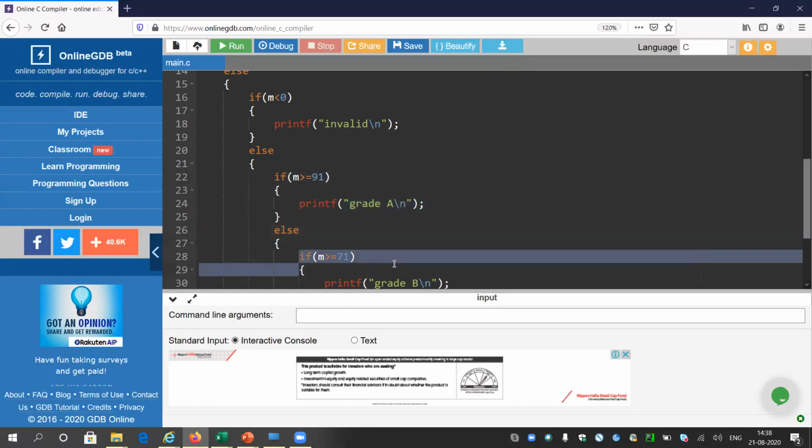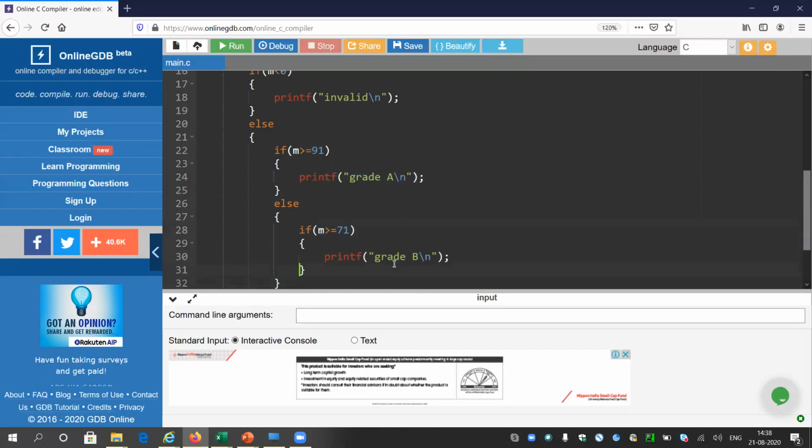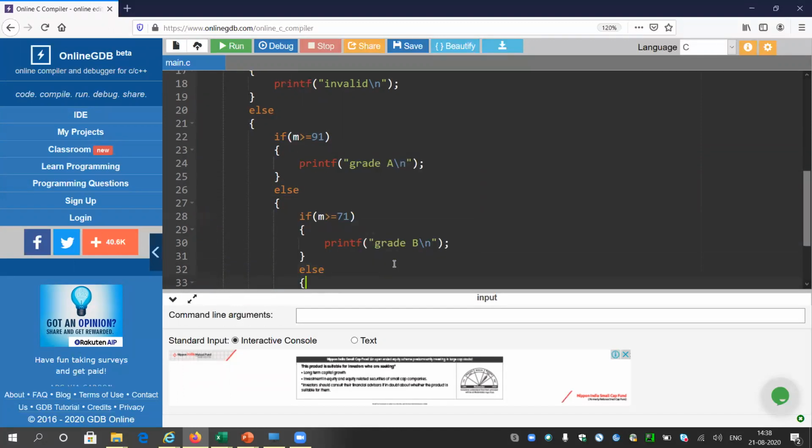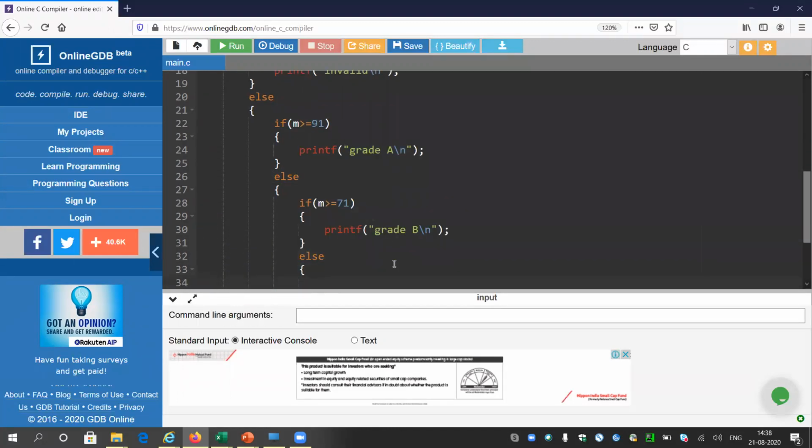So I am just checking if the marks is greater than 71 or not. If it is yes, that means the marks belongs to 71 to 90, and I can print grade B clearly, without thinking anything else. So else, if it is not greater than 71, it will come into the else part, because it is less than 71, meaning any value from 0 to 70.